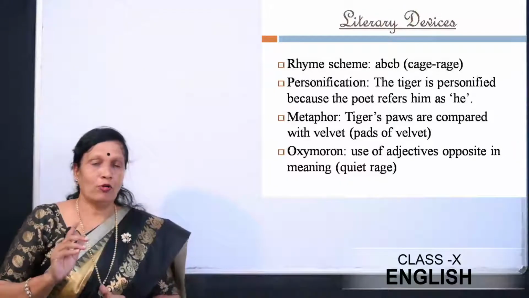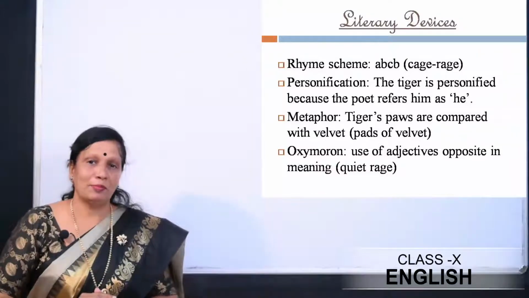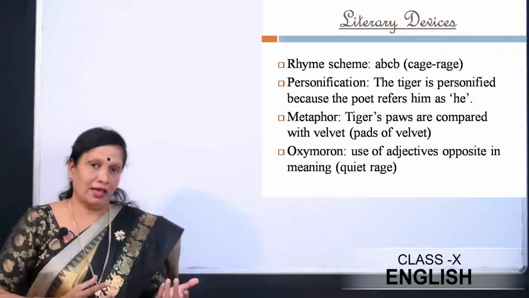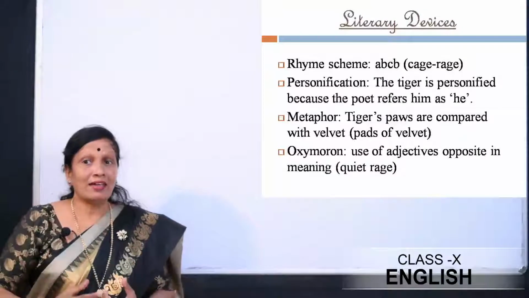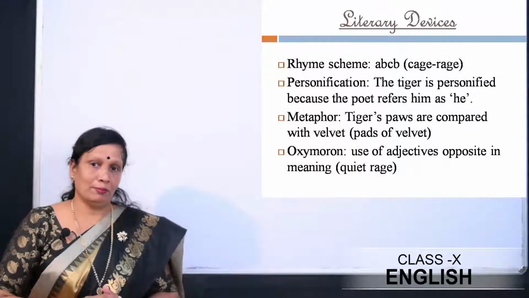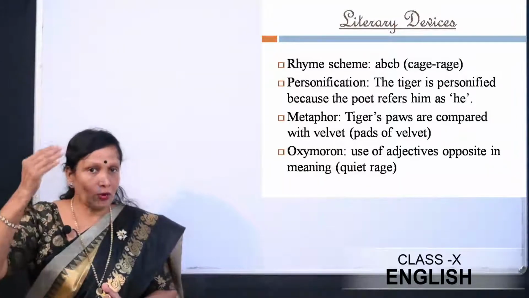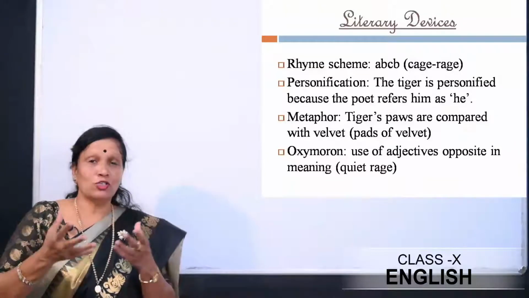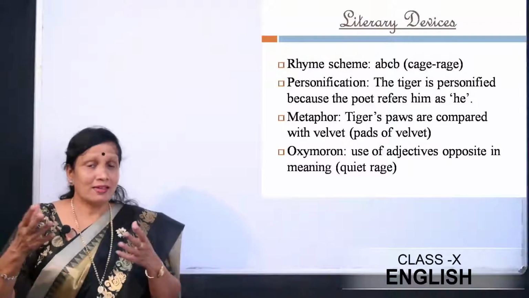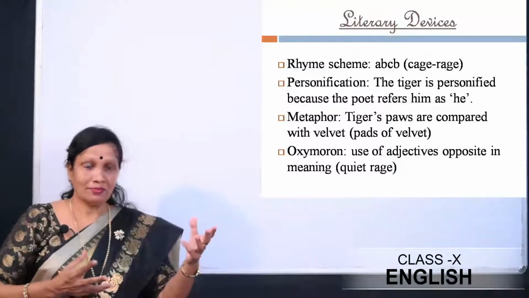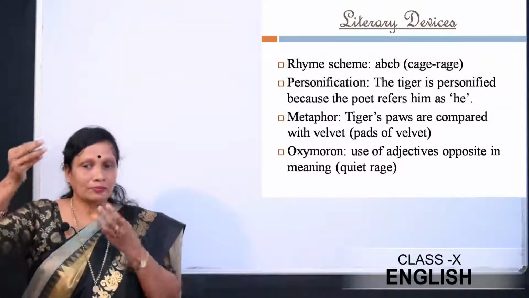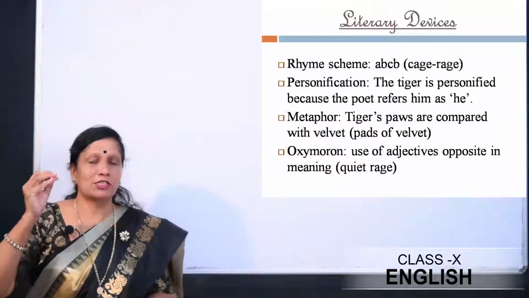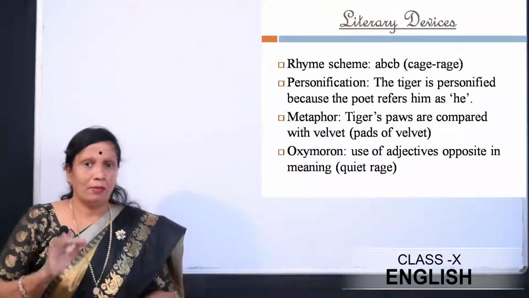Personification. I hope you remember the poetic device personification, when an inanimate object is given life. So the tiger is personified here in the poem because the poet refers to the tiger as he. Normally we don't call an animal as he or she, right? But here the poet has used this poetic device personification to personify the tiger. Metaphor.